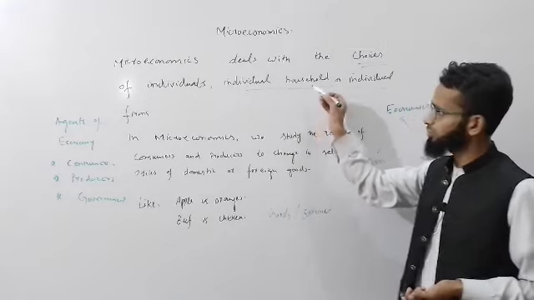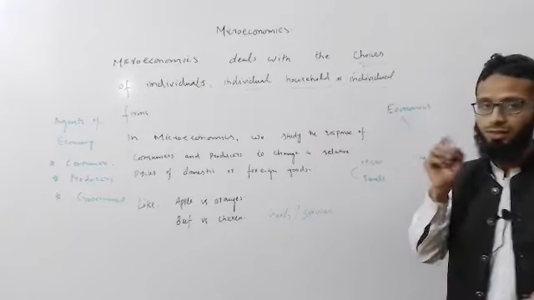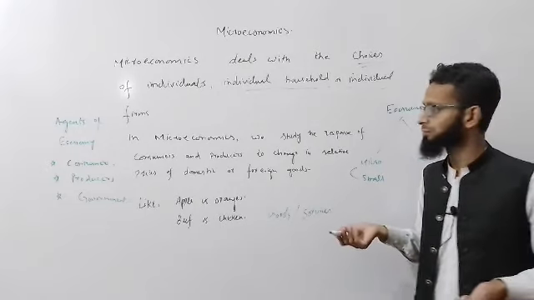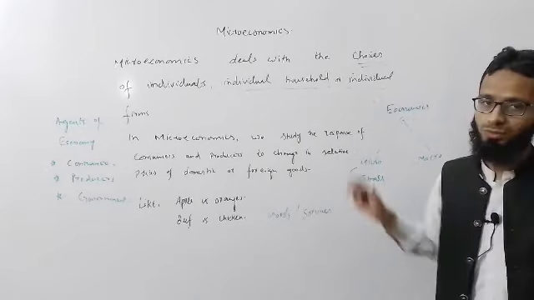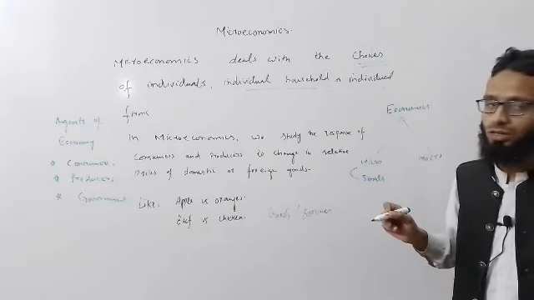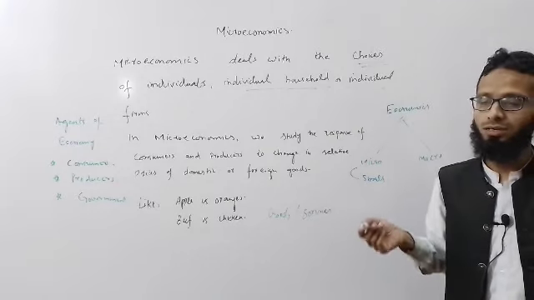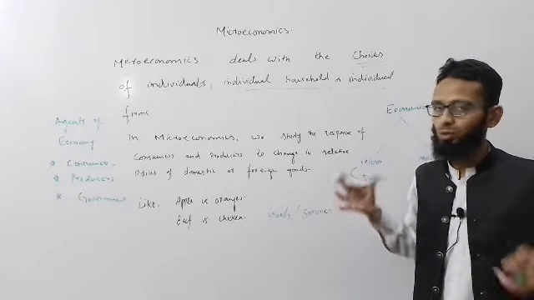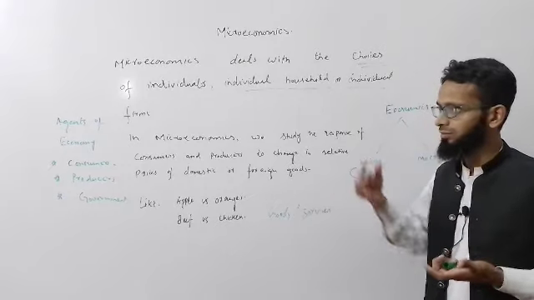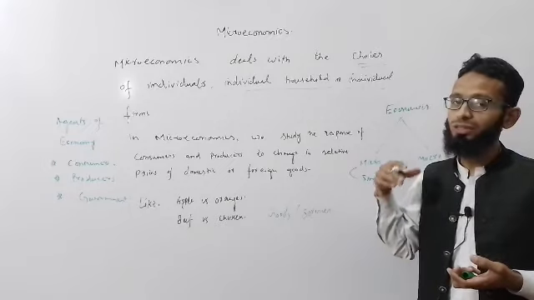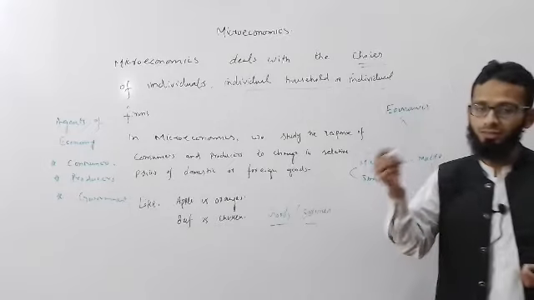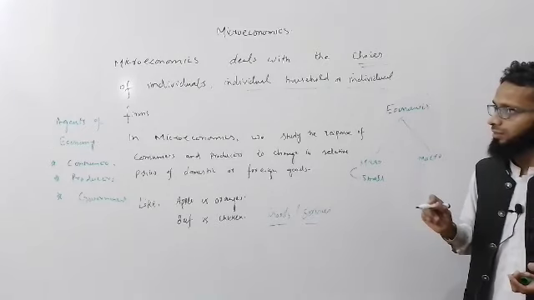So households go to the market and purchase or buy some goods or services from the market. And individual firms are those persons, organizations, groups of people or companies who supply the goods or services in the market.